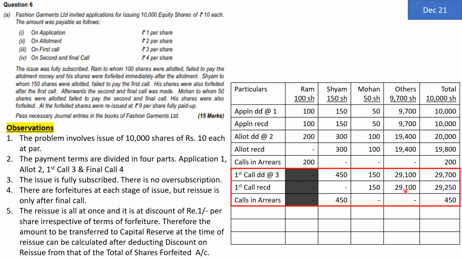Mohan and others are not defaulting. That means they are making the payment. So amount collected is 29,250 in bank and 450 is the amount of calls in arrears. So here you complete the first call. After this, Shyam's shares are also going to get forfeited and then the next call will be made only on Mohan and others.